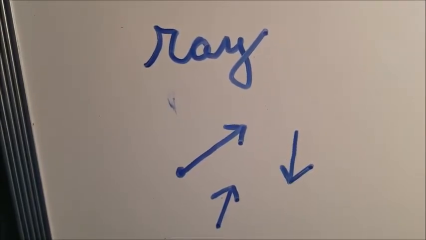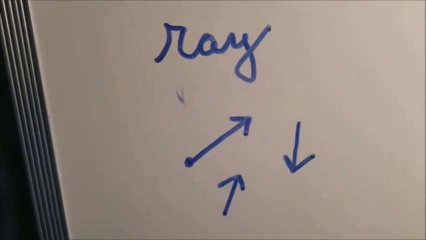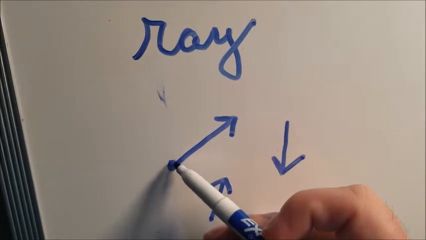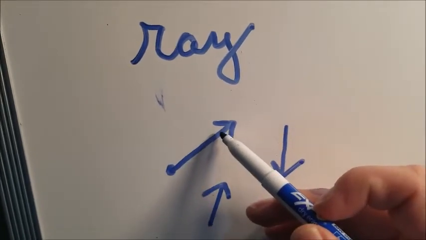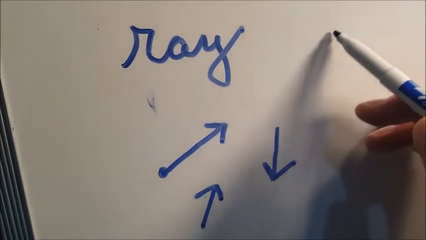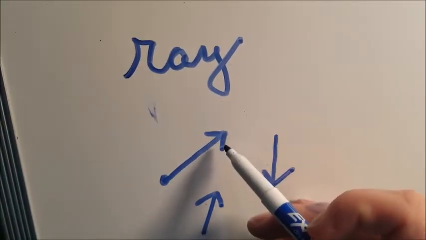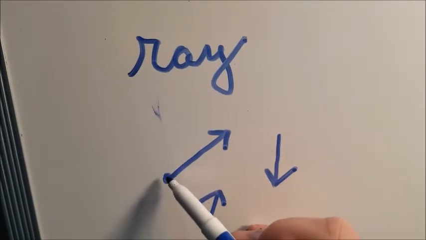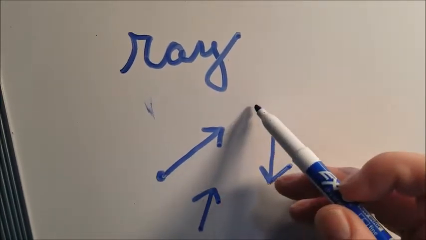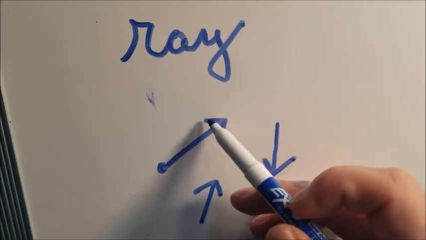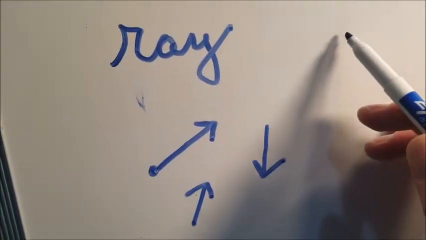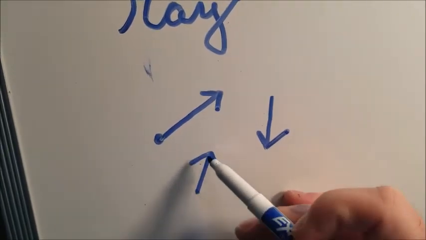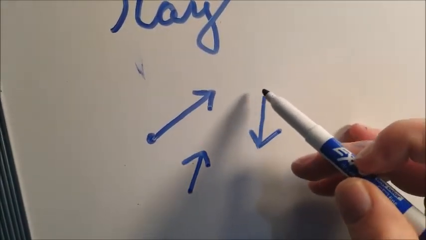A ray is when you have one point and a line is formed going in one direction for infinity, kind of like a beam of light coming from a flashlight. It starts at the beginning of the flashlight and goes that way forever. And this is why we put this arrow on it. That means it goes that way forever. And you don't have to have a big giant point on it. The point is just a little dot right here. Like this is a ray going that way. This is a ray going that way.